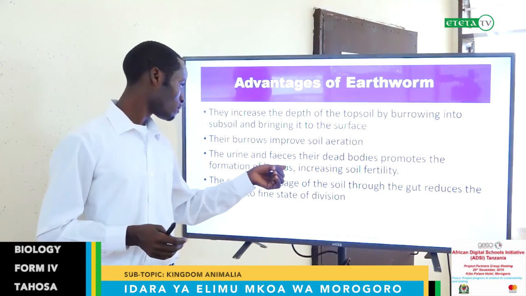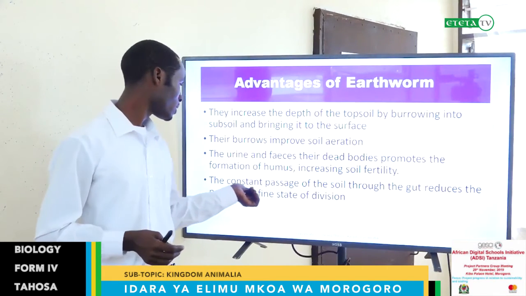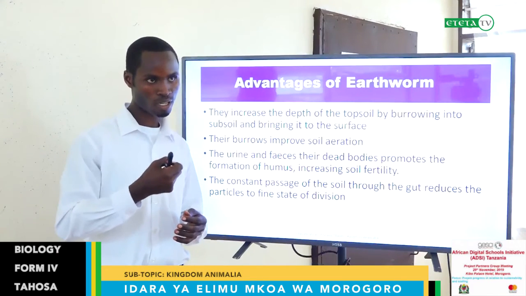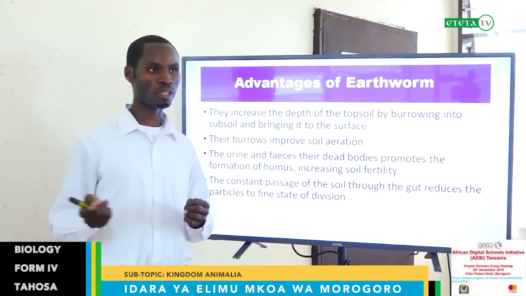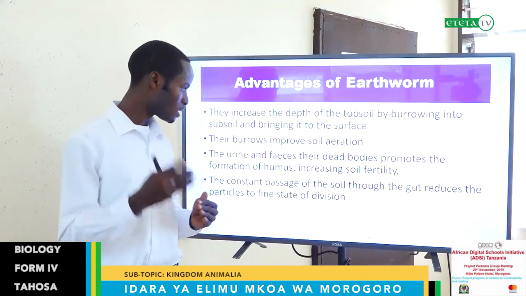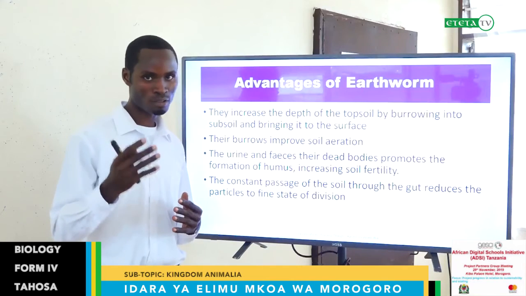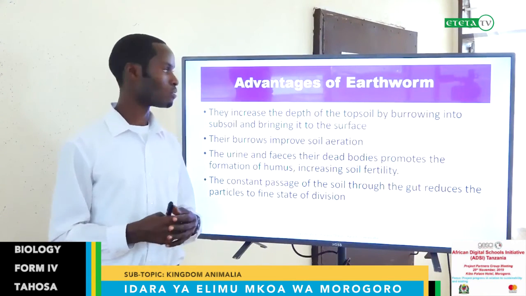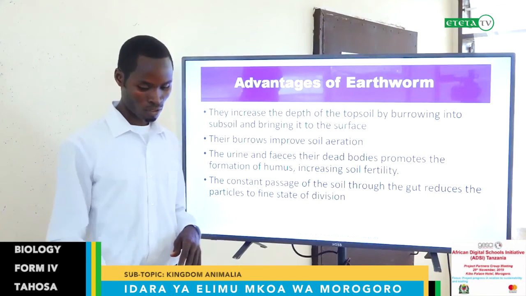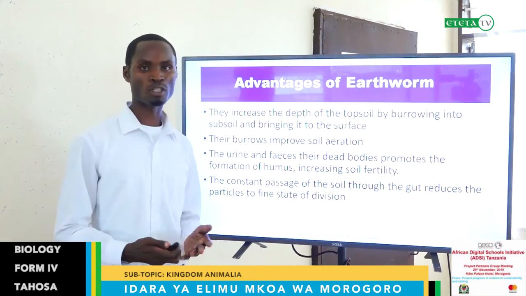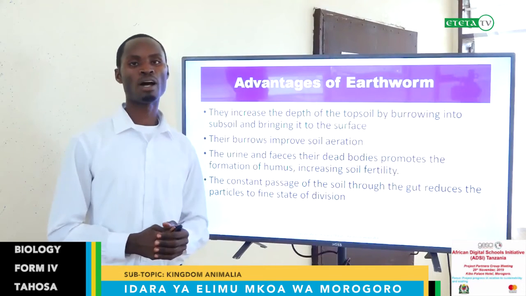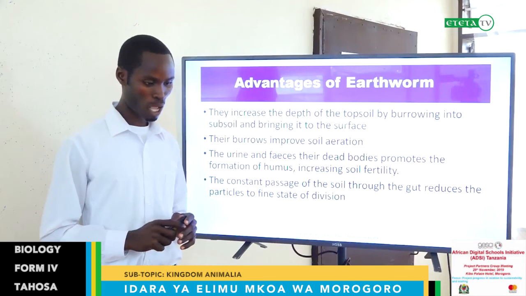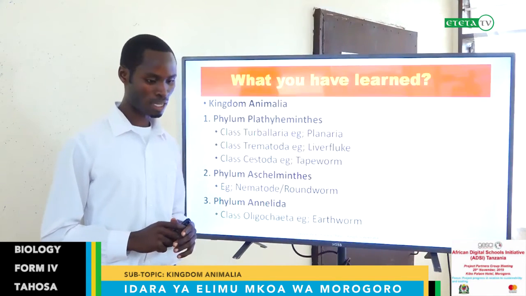The constant passage of the soil through the gut reduces particles to a fine state of division. As I said, they tend to consume the soil and they allow it to come out through the anus. Therefore, by doing that, it reduces the size of the soil from large particle size into small state, which is better for crop production. That is about the advantages of the earthworm and the phylum Annelida. This is the third phylum among the three phyla I said.